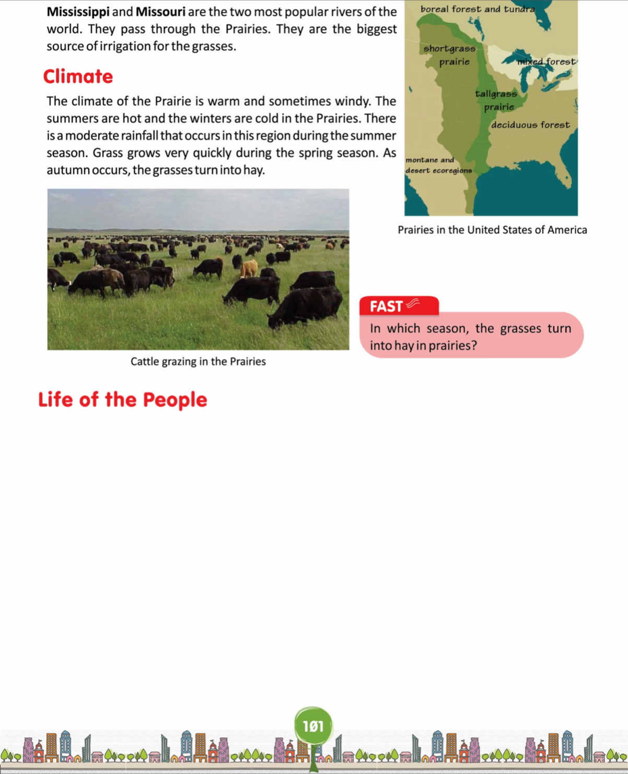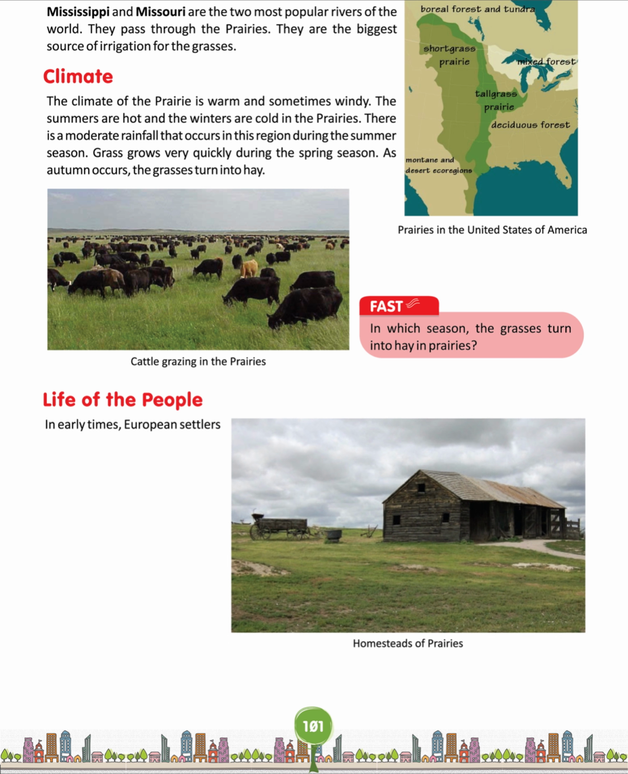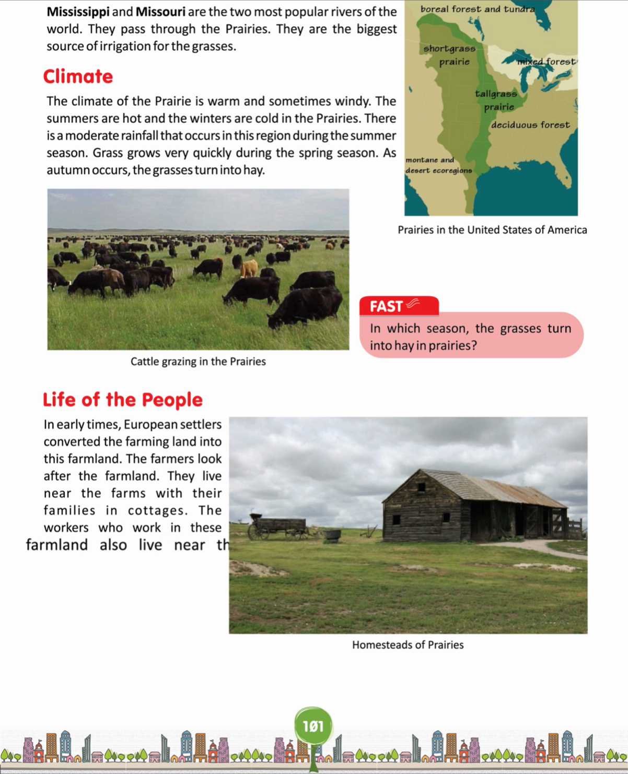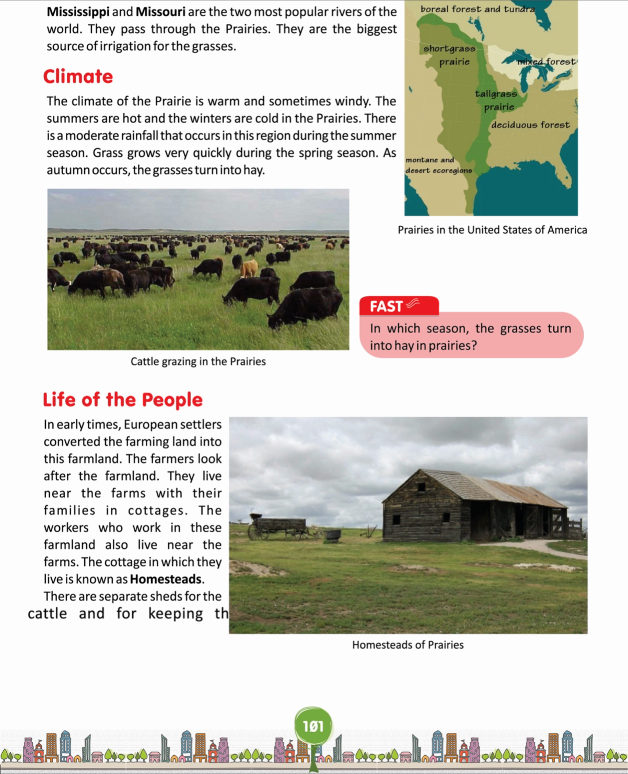Life of the people. In early times, European settlers converted the farming land into farmland. The farmers look after the farmland. They live near the farms with their families in cottages. The workers who work in these farmland also live near the farm. The cottage in which they live is known as homesteads. There are separate sheds for the cattle and for keeping the machinery used in the farm.